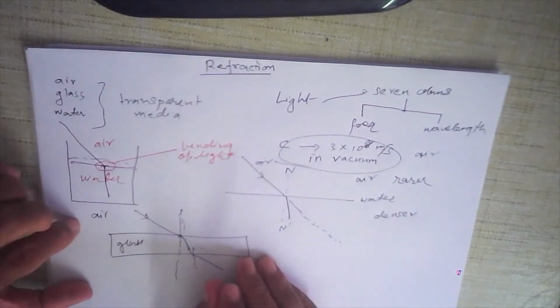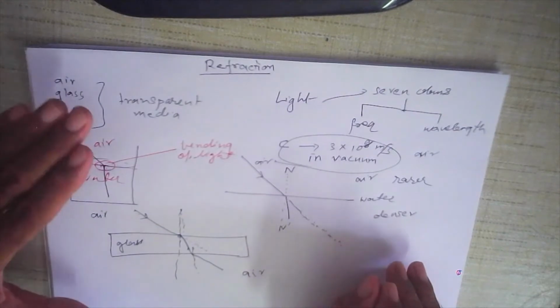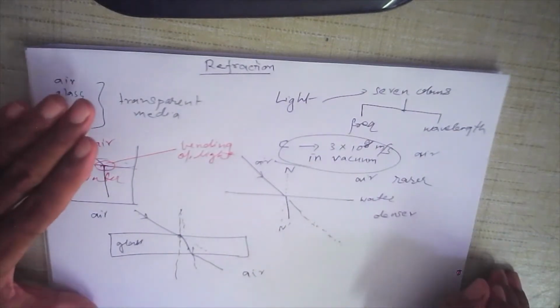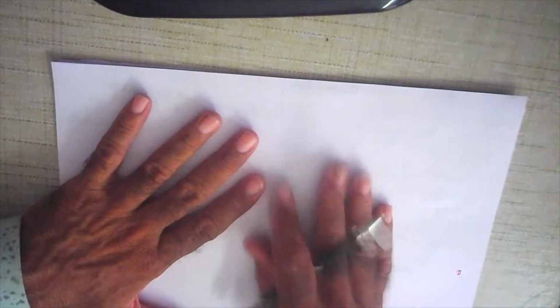In fact, this is called a glass slab experiment, and the glass slab experiment is given in your textbook. It is extremely important, and therefore I am going to discuss this in detail. Now let us see what this glass slab experiment is. Suppose this table is your drawing board, and this white sheet of paper I stick on the drawing board with the help of pins.